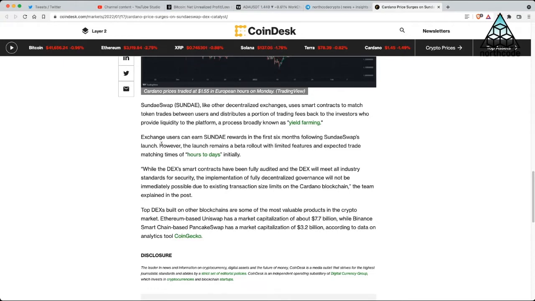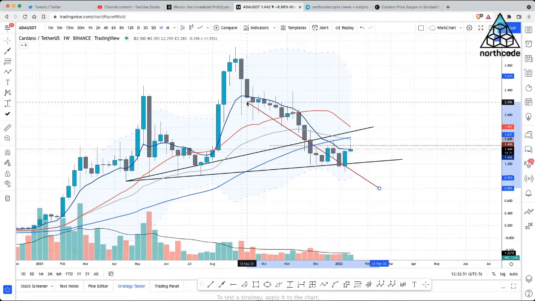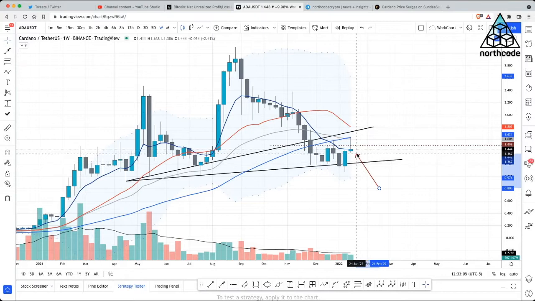All right, so let's take a look at the charts. Looking at ADA on the weekly, we can see a few things have started to play out. First off, we have this channel that the price action is currently trading inside. We've also seen that price action has rejected off the 50 MA and the 34 EMA. Right now, price action on the weekly is trading under the 8 EMA, and the 8 EMA has been a great guide of where the price action is going. And you can see from this trend, it is currently down. What we need to see is further confirmation of a move to break above, or price action will continue to dip lower towards the support line.